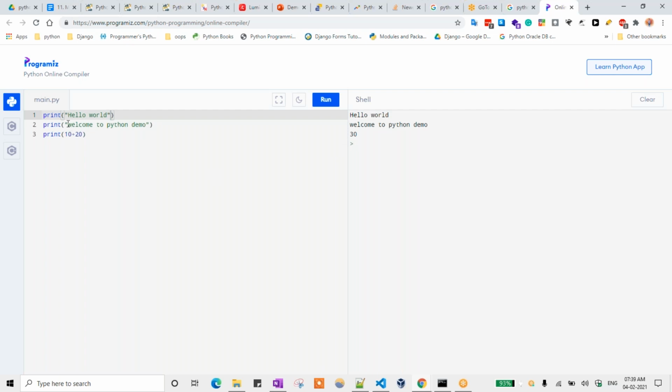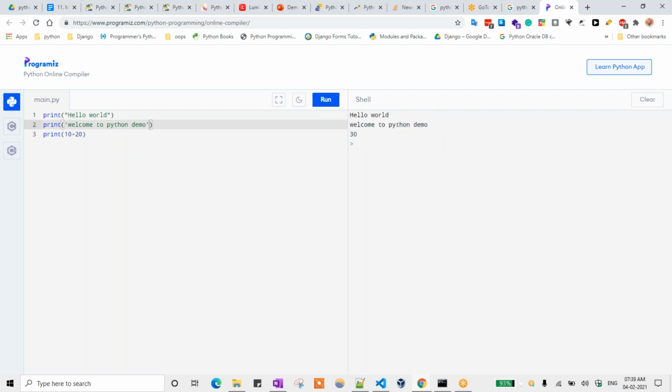Here I'm using a single quote at the start and at the end I'm keeping double quotes. The first line syntax is correct, then it will go to the next line. Here the single quote is started but at the end we have double quotes, so it will throw the error again: syntax error, end of line while scanning string literal. That means whatever quote we have started with, we need to end with the same thing. If I keep single quote here also, then it will run the code exactly as we need.